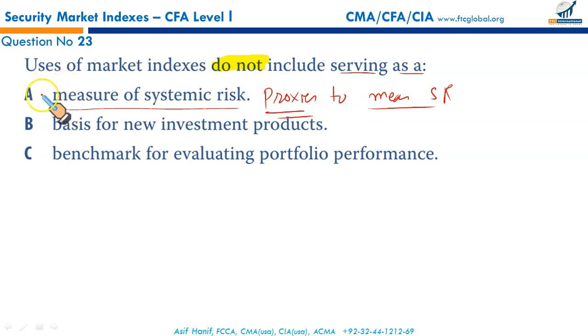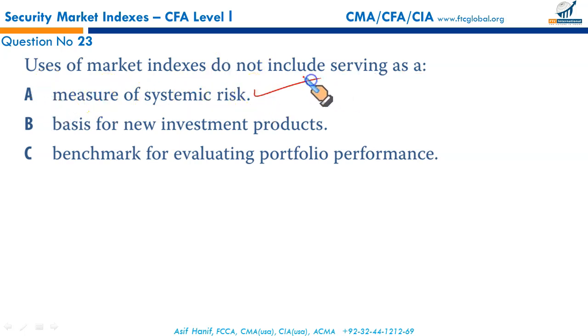What about B and C? Had it been 'do not', then we would have to put proxies here. Use of market indices includes serving as a proxy measure of systematic risk. Since he has put 'do not', and that's why we have to remove proxy, so that will make this option the correct one.